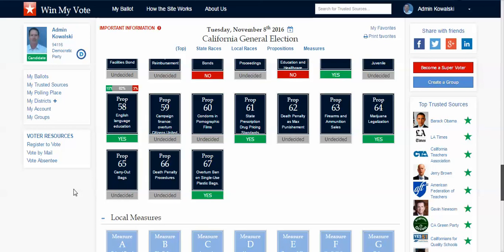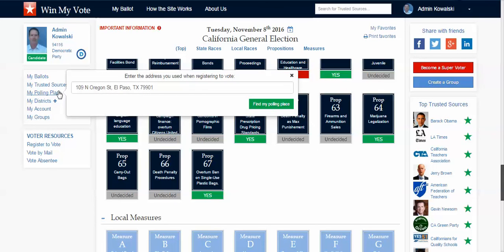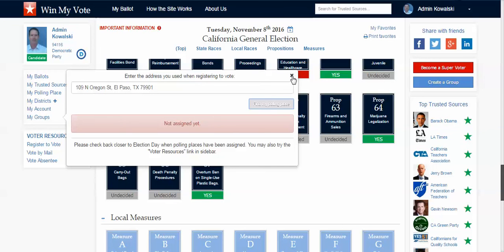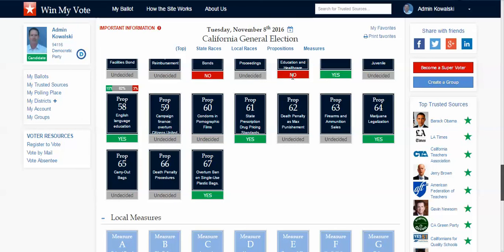Win My Vote also has a lot of other features for voters, so that they don't need to go to different sites to get things done. For example, you can check on your voter registration status. You can apply to vote by mail or vote absentee. You can find your polling place. You can click here, put your address in, and it'll give you a nice Google map right to your polling place, with the hours and the address.